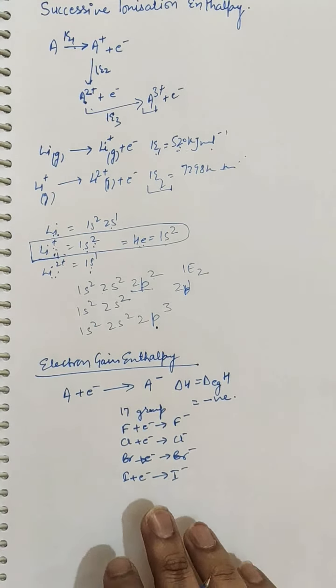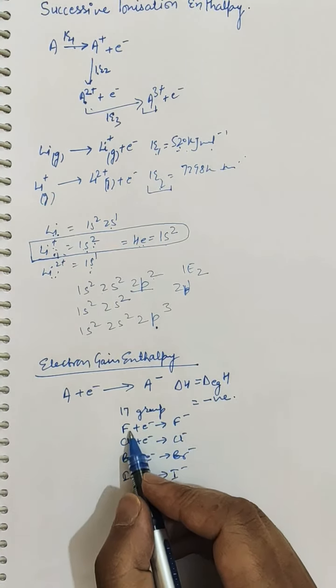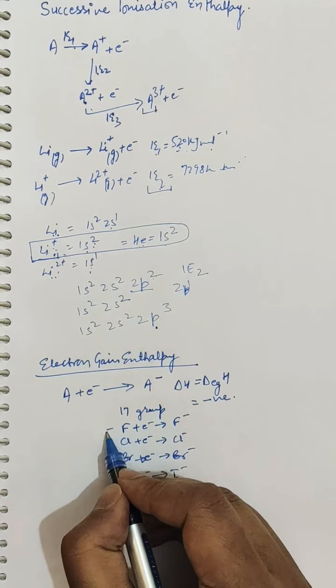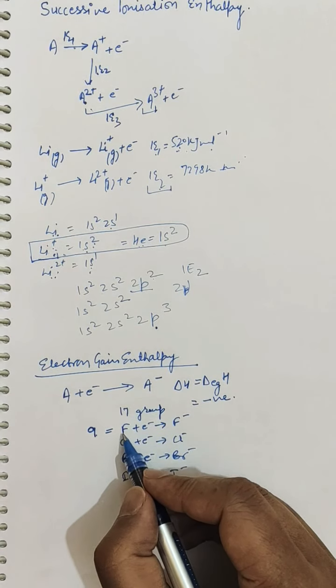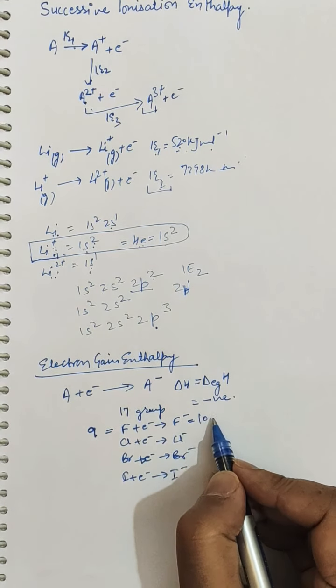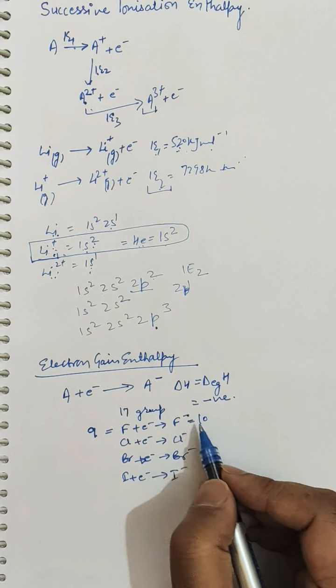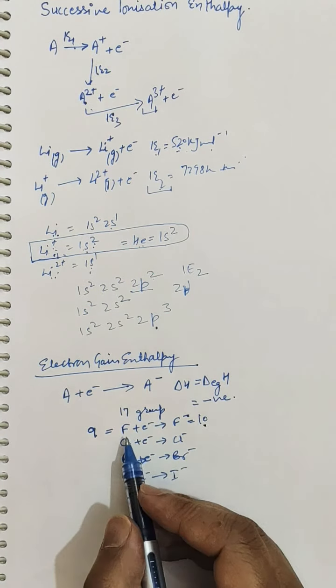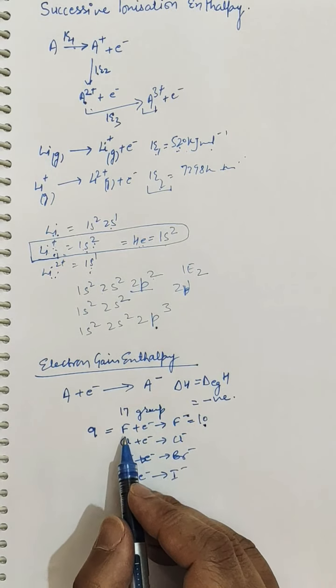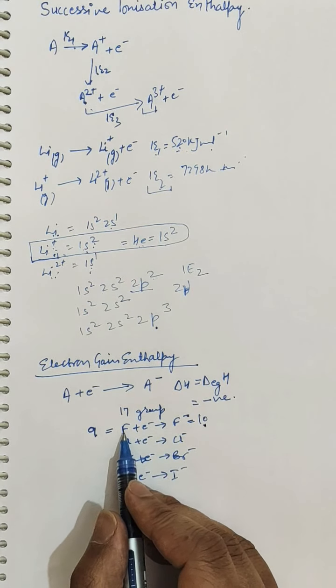These elements have higher values because, after gaining one electron, the atomic number of fluorine is 9 and it possesses 9 electrons. When it gains an electron, it gets converted into the fluoride anion, which possesses 10 electrons, and 10 electrons are possessed by the next noble gas after fluorine, that is neon.